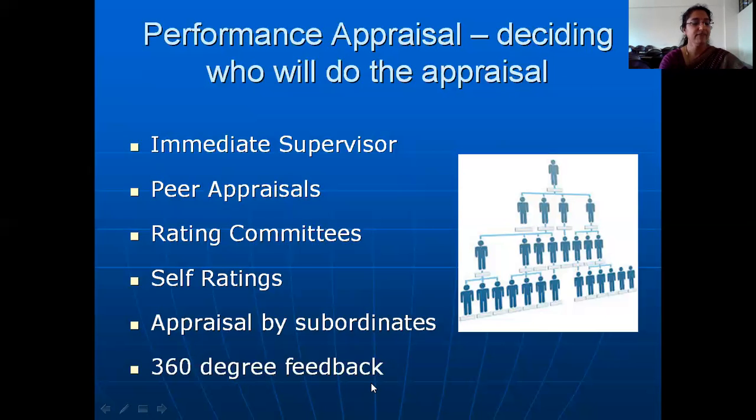Then finally, you have 360-degree feedback. What you understand by 360-degree feedback is that appraisal is coming from all possible directions. What are those possible directions here? The immediate supervisor is conducting the performance appraisal. The peers, that is your own team members, are also conducting the performance appraisal. You yourself are conducting the performance appraisal for your performance, and your subordinates are also conducting a performance appraisal relating to you. So all parties from different directions are conducting performance appraisal for you, which is known as 360-degree feedback.